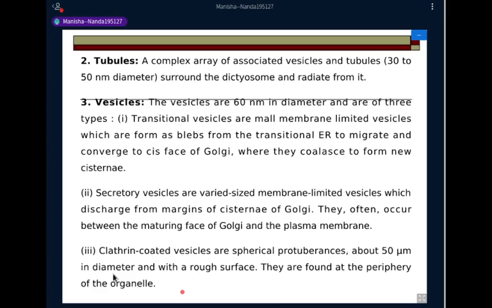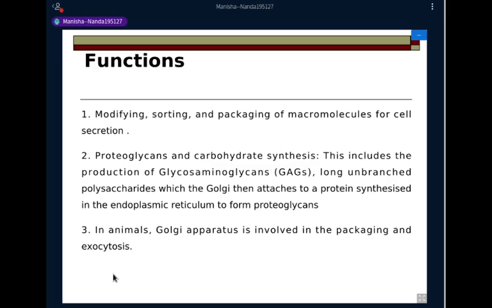So transitional vesicles actually form the Golgi cisternae. These secretory vesicles carry different proteins that are to be released to the cell exterior, and the clathrin-coated vesicles carry cargo that is directed either towards the plasma membrane, which are the membrane proteins, or the lysosomal proteins. Again, we'll learn the formation of the clathrin-coated vesicles, how cargoes are packaged in them, and how they are delivered, once we talk of vesicular trafficking in eukaryotic cells.